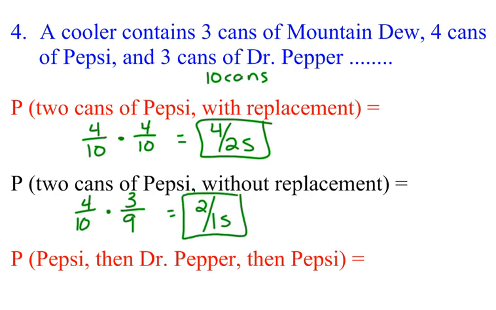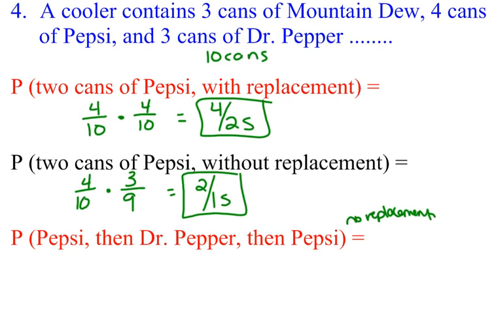Then Pepsi, then Dr. Pepper, then Pepsi. Now they don't tell us about replacement here, so just like on the front where it says assume no replacement, we have to assume no replacement here because they didn't say anything, and that's our job. We assume no replacement when nothing's said.